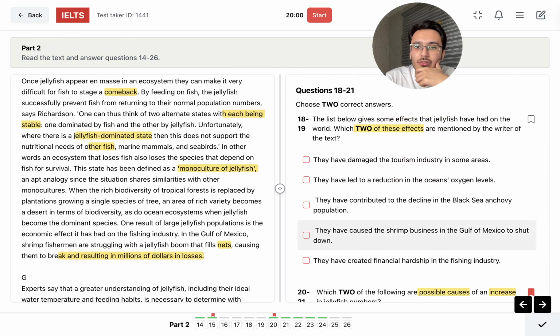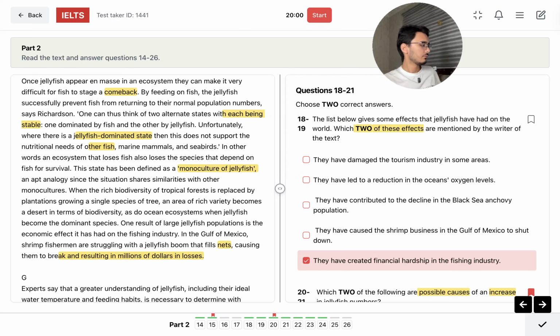How's the shrimp business? No, it's not about shrimp business, I think, right? Okay, financial hardship in the fishing industry. Isn't it this one? Two effects are mentioned by the writer.